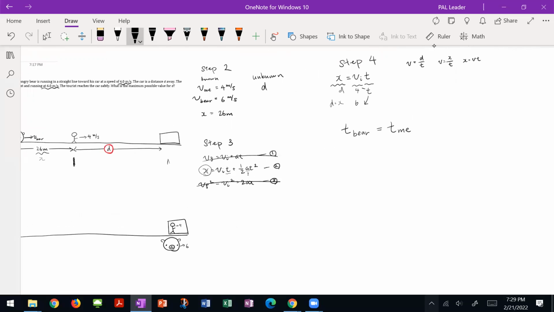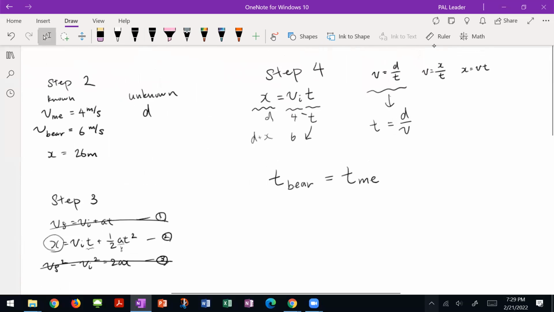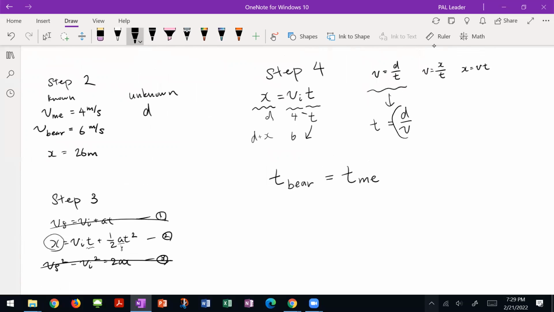So we know this. Do you think we can somehow use this equation to put in some values? So I'm going to rewrite this as t equals distance over velocity. That's just algebra. I hope I'm not skipping too many steps. So from that, I'm going to rewrite t.